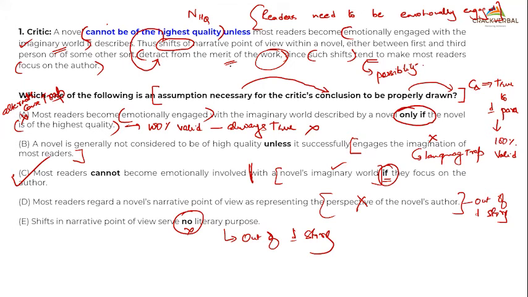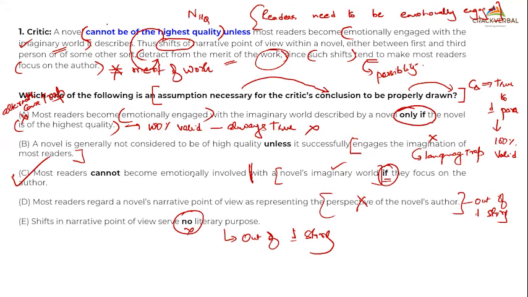Detract means it will make you move away from what the work is all about. And such shifts will make us focus more on the author. That means if there is a shift, the focus on the author is not the same as merit of the work. They are not compatible. Either I have merit of the work or I have focus on the author.